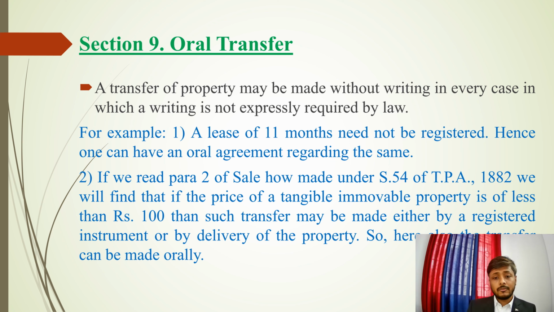If we read para 2 of sale, how made, under section 54 of TPA, we'll find that for a tangible immovable property of less than Rs 100, such transfer may be made either by registered instrument or by the delivery of property. Means if the property has a value of less than 100 rupees, it can be transferred either by registered deed or by delivering the property. So if the property is being delivered and it is of less than Rs 100, then it is an oral transfer and it is permitted under this Act also. So oral transfer can also be made.